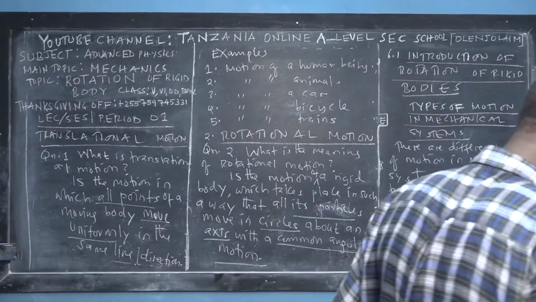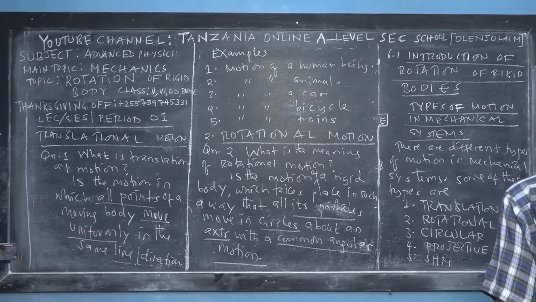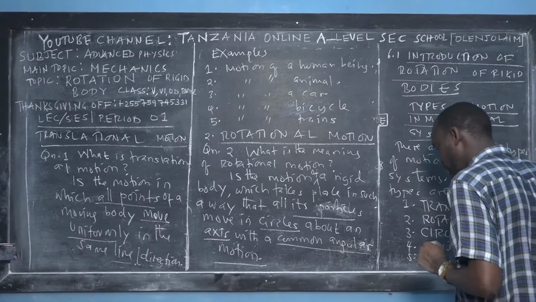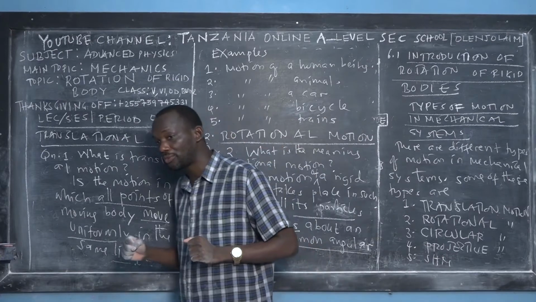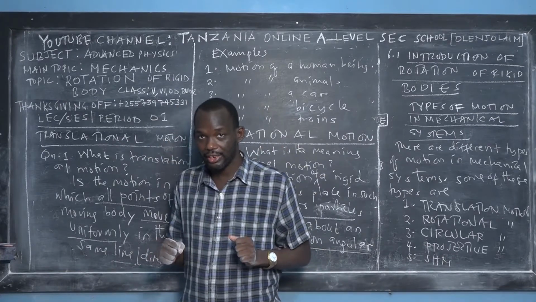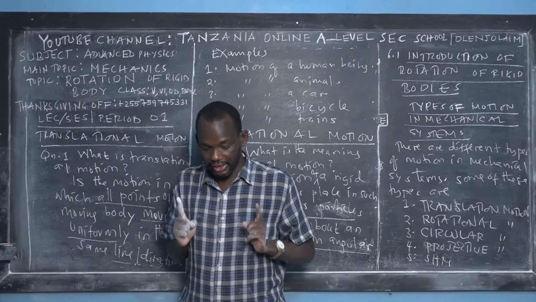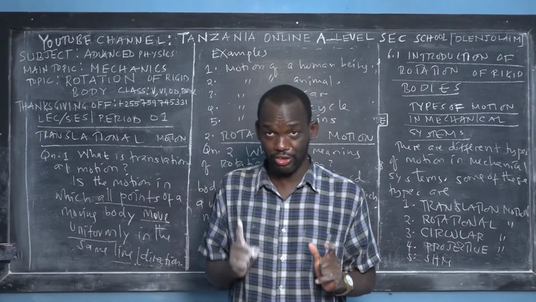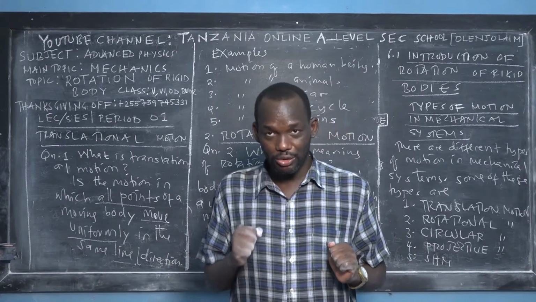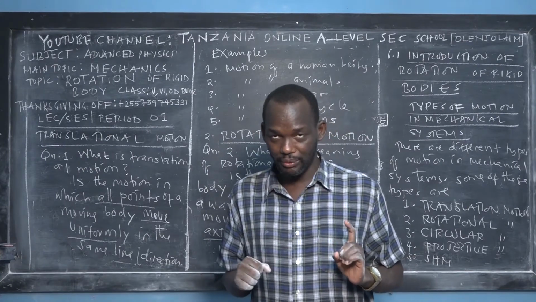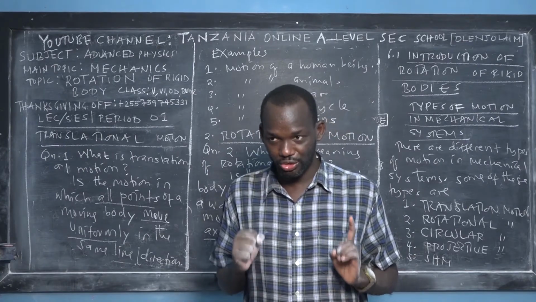When I'm moving, the axis of rotation is the center of the cycle, and this cycle is measured in terms of radius. That is circular motion. Then again, consider Olenjolai. Olenjolai is a rigid body, because a human being is a rigid body. Now we are going to the demonstration of rotational motion.